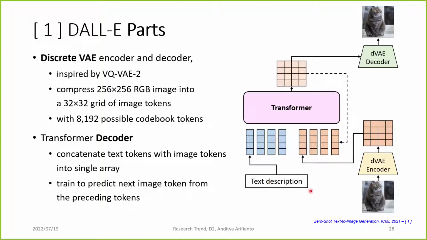So we input the text description here and we get the tokens. Then we input the image into the discrete VAE encoder and we get the image code vectors. We concatenate everything into one and feed it into the transformer to generate the next latent code for the image. We do this auto-regressively until the image code is complete, and then we put it into the DVAE decoder to reconstruct the image.